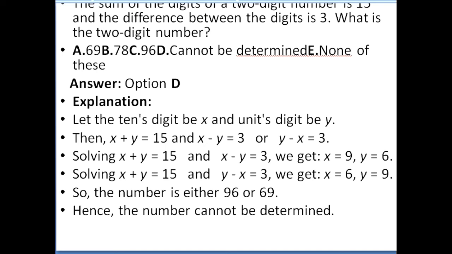And by solving, the number is either 96 or 69. So you may get both numbers. Here the answer is that the number cannot be determined, because both 69 and 96 are possible. So either it may be 69 or 96. Like this also you will get problems. Sometimes the same problems may come in your exams.